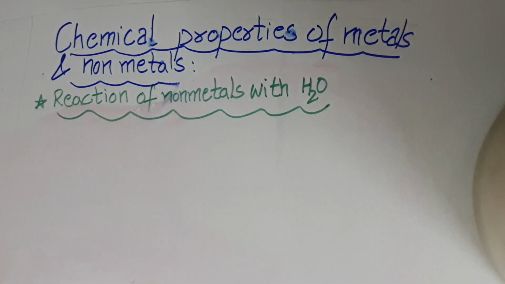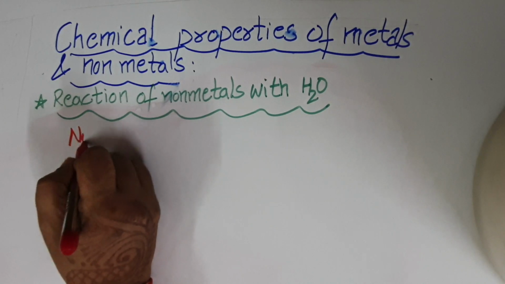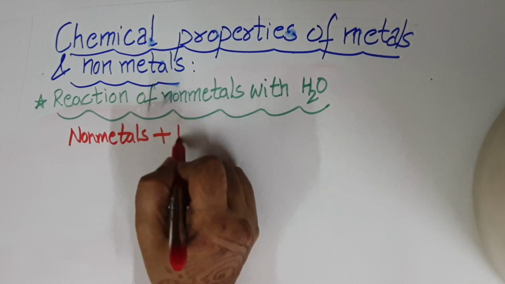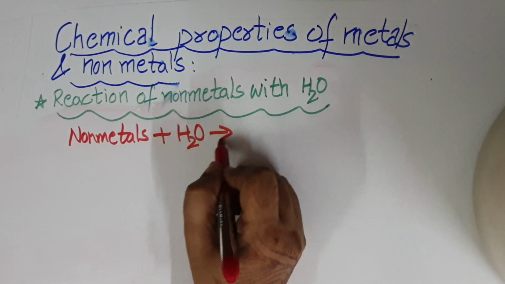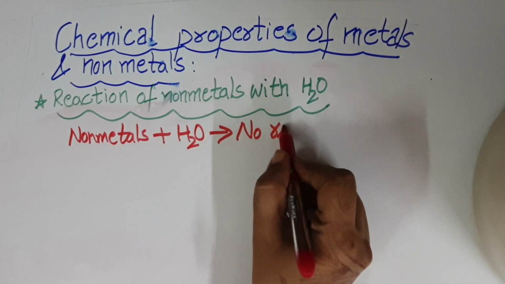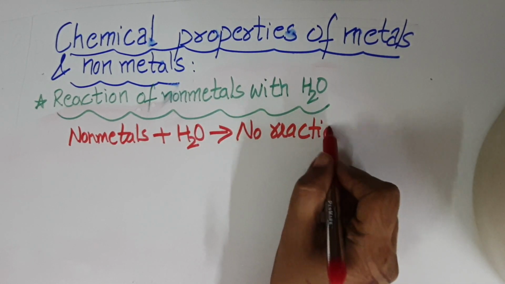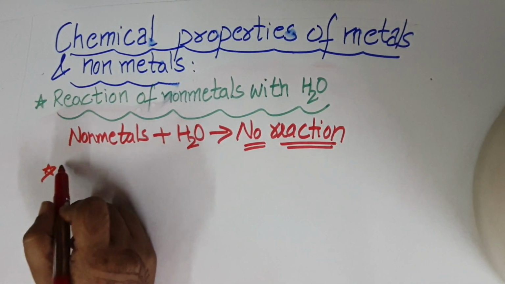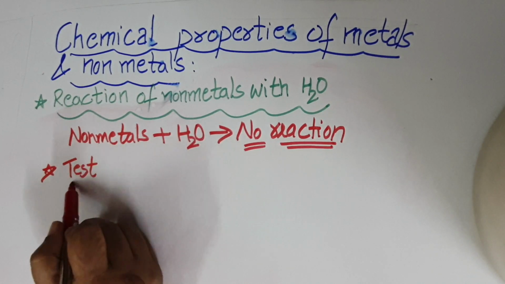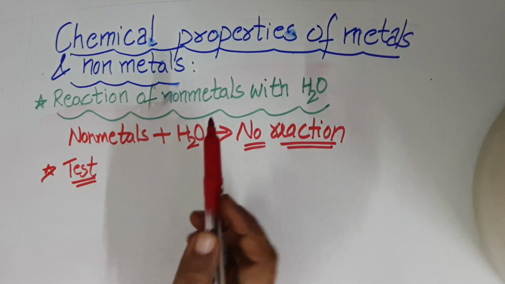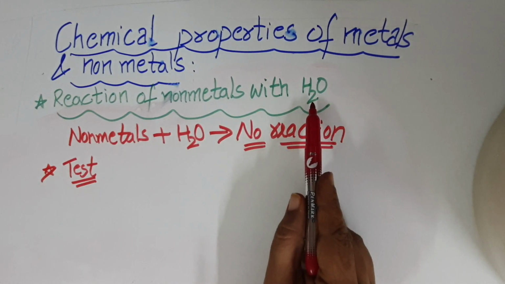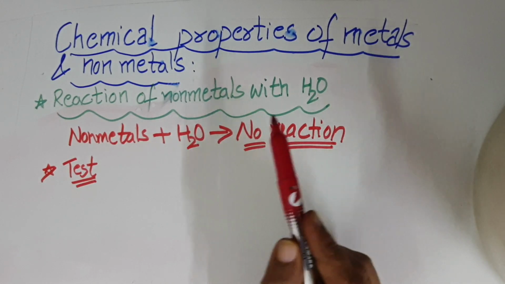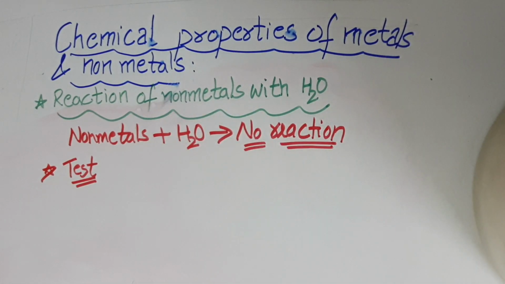For reaction of non-metals with water, the non-metals will not react with water and will show no reaction, and that means there will be no liberation of hydrogen gas. So this can be used as a test for metals as well as non-metals, because the metals will liberate hydrogen gas with the water, whereas non-metals will not liberate any hydrogen gas with the water and there will be no reaction.